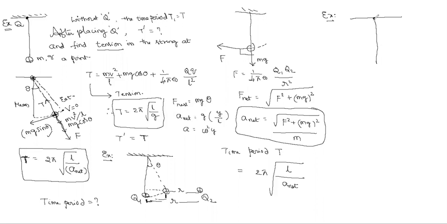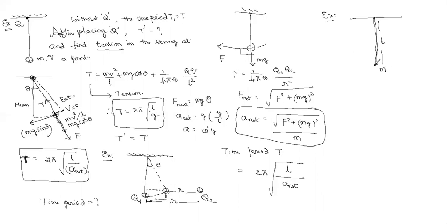This is one pendulum and this is another, suspended like this, each of length L and the same mass.